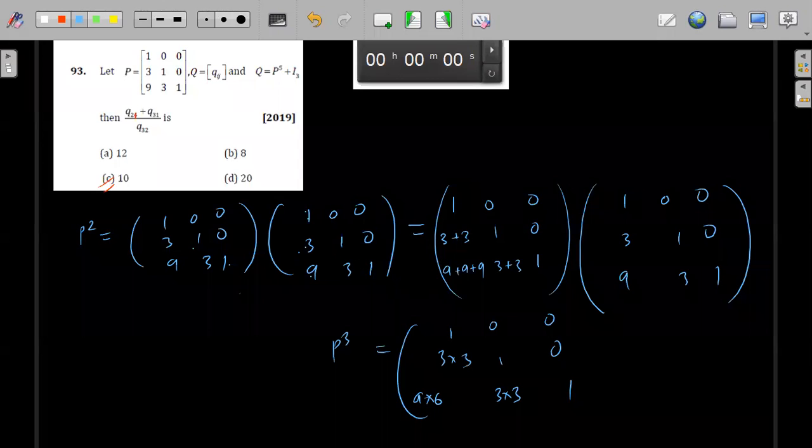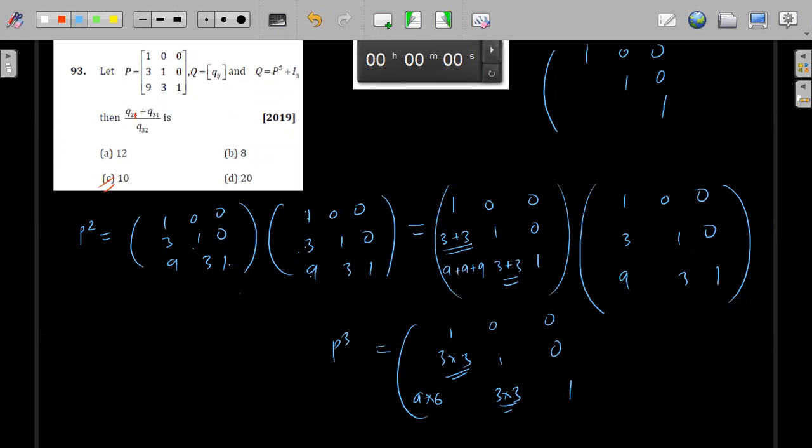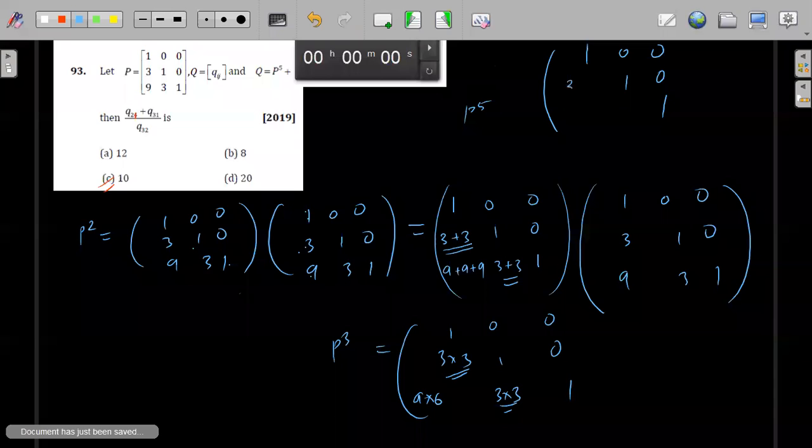So with P square you were getting 3 into 2. With P cube you have 3 into 3. P4 you will have 3 into 4. So P5 you will have 3 into 5. These 1 0 0 1 0 1 are constants. These you will get everywhere the same. Here for P to the power 5, you will have 3 into 5, and here also 3 into 5, right?